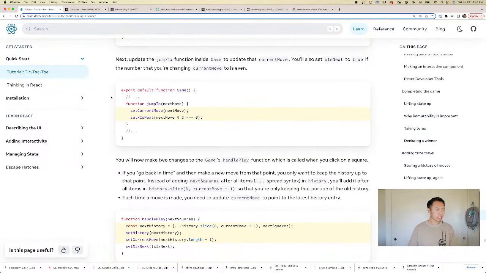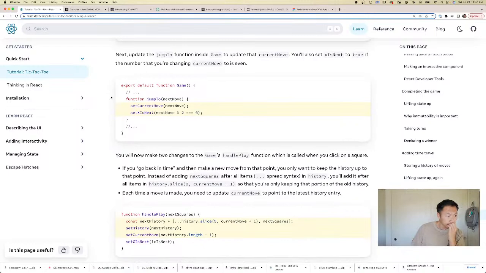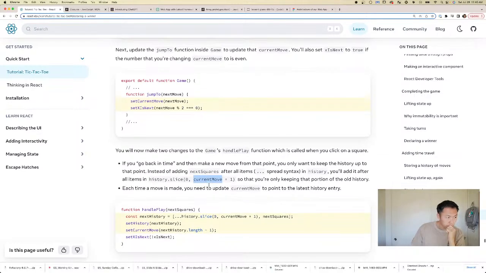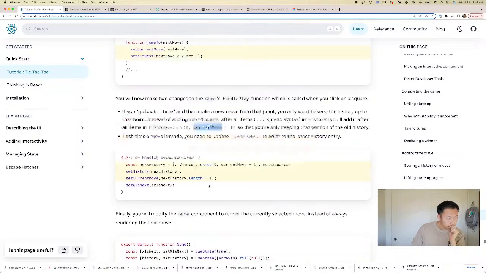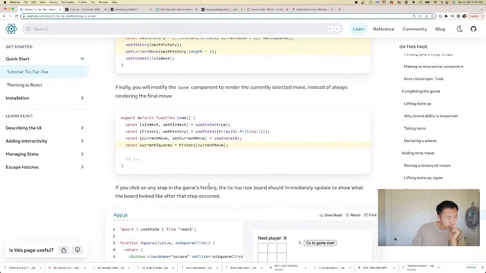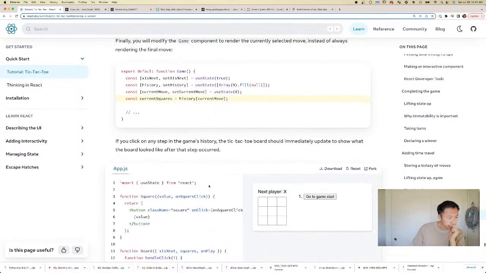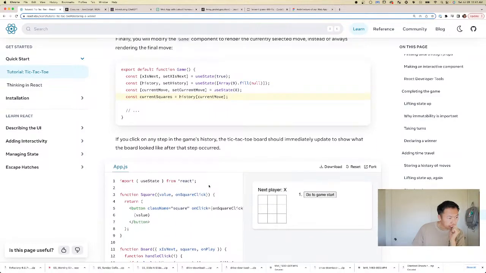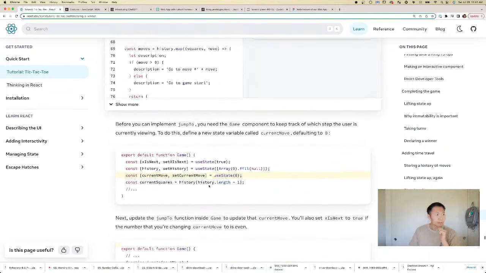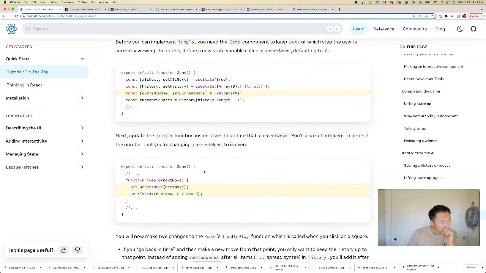Why can't we just slice the history? Okay, that's what we did. So, what's different between this one, right?